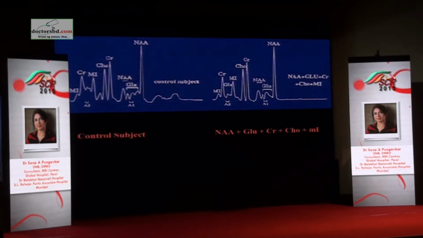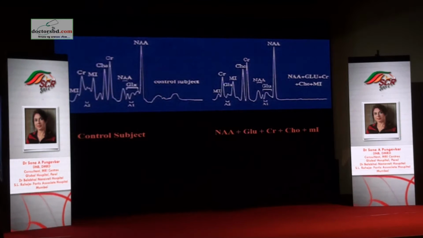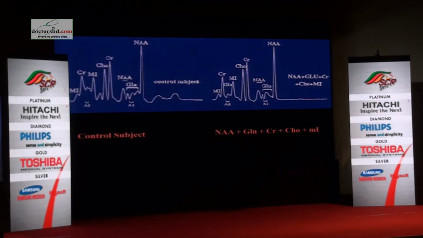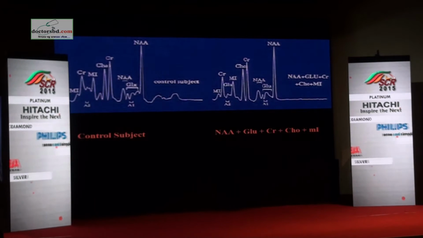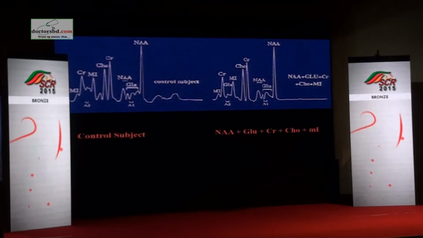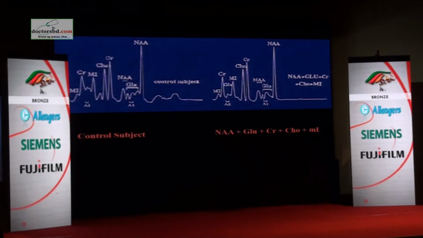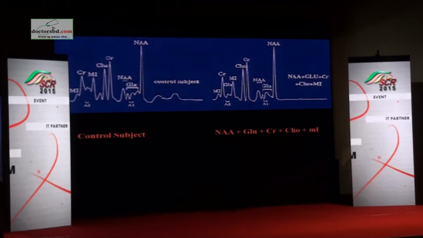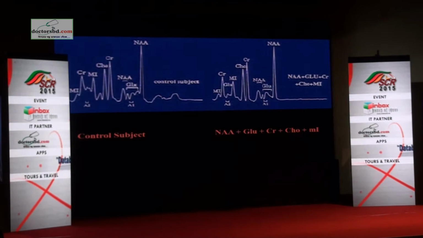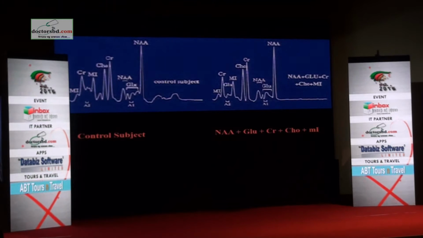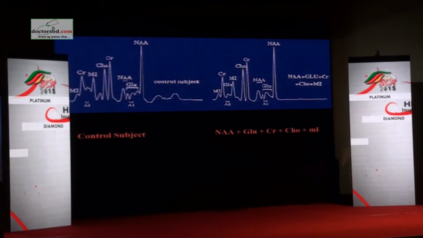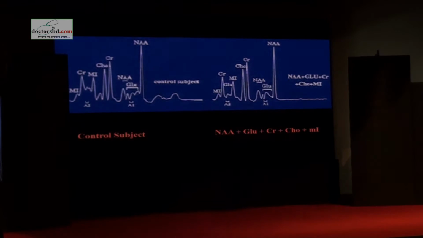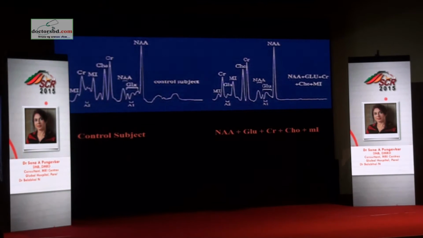When we are looking at a voxel, what are we doing? We are actually filtering out what is the chemical component of that area. That means if I took the same concentration as the brain of a control subject and put all those metabolites in a bottle, I would get the same spectrum. So this is the spectrum of a liquid which had these metabolites in the same concentration as a normal brain, and you have identical spectra. Does it make sense?